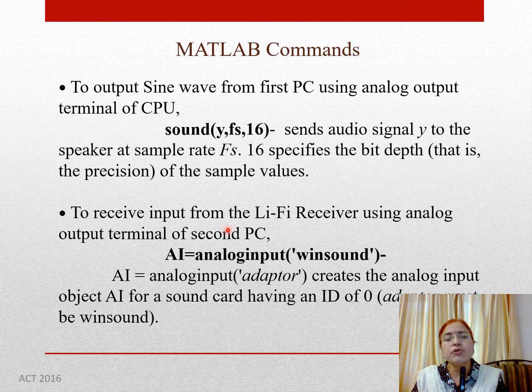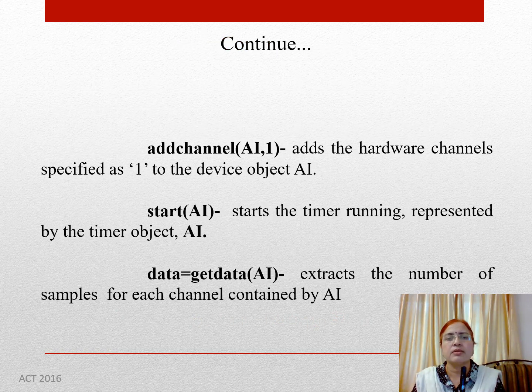To receive input from the Li-Fi receiver using the analog input terminal of the second PC, AI = analaginput('winsound'). We have to create the analog input object. So AI creates the analog input object AI for a sound card having an ID of 0. These MATLAB commands are for the 2007 and 2011 versions of MATLAB.